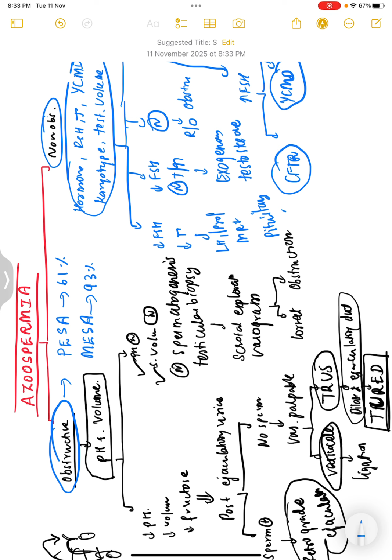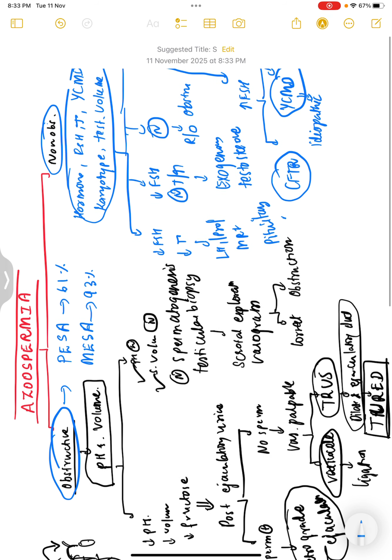If that is there, that is idiopathic spermatogenic failure. Here you can't take the husband's sperm. You need donor sperm. Even when you take donor sperm, you have to do genetic analysis and rule out Y chromosome microdeletion even in the donor sperm. Okay, so in Y chromosome microdeletion, what we get is idiopathic spermatogenic failure.